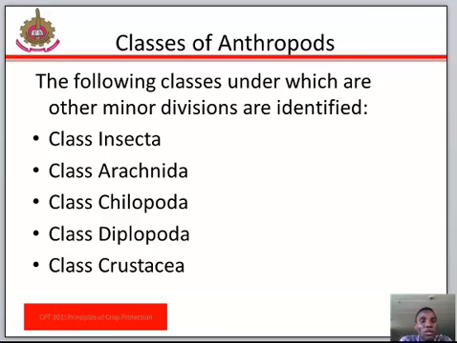We also have class Chilopoda. Animals in this group have an elongated body with 15 or more pairs of legs, with only one pair occurring on each body segment. An example in this class is the centipede. Then we also have class Crustacea. These are usually aquatic, possess gills, and have five or more pairs of legs. Examples include crabs, crayfish, and lobsters.